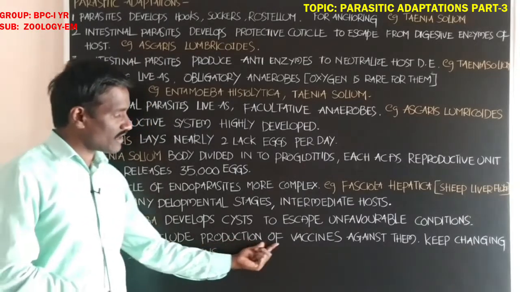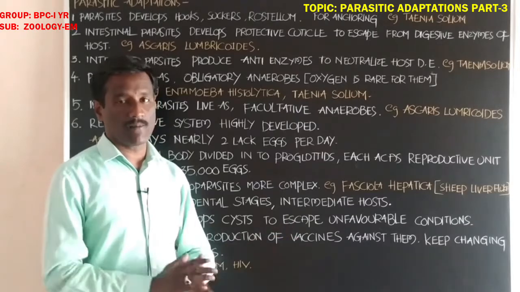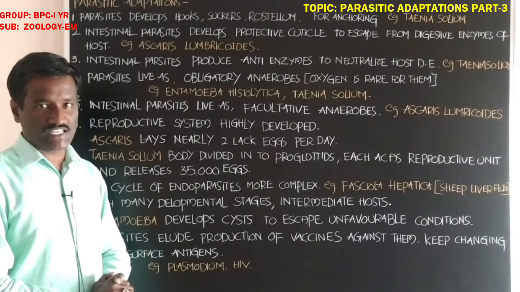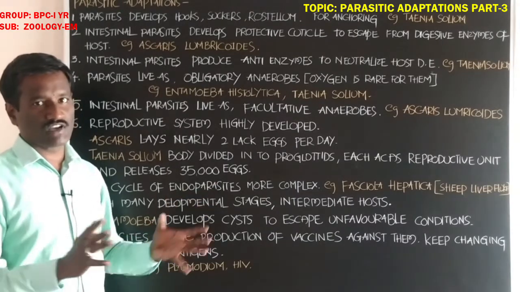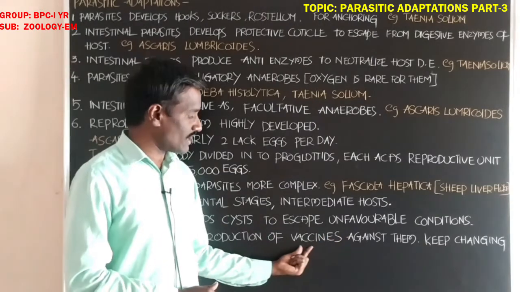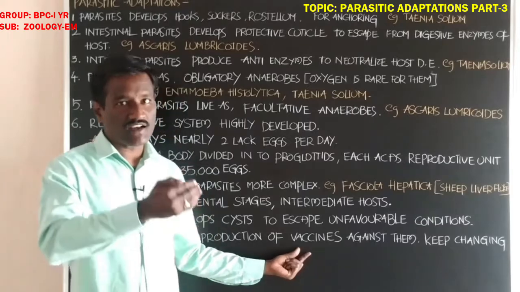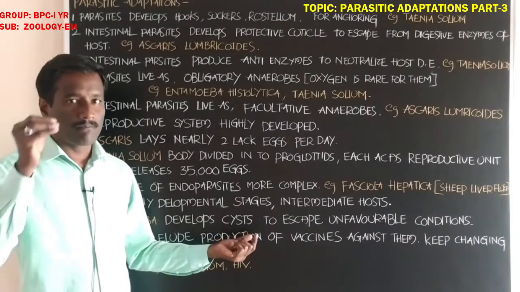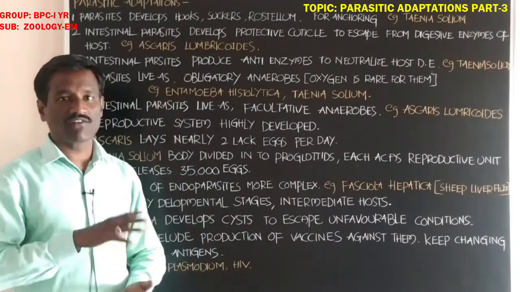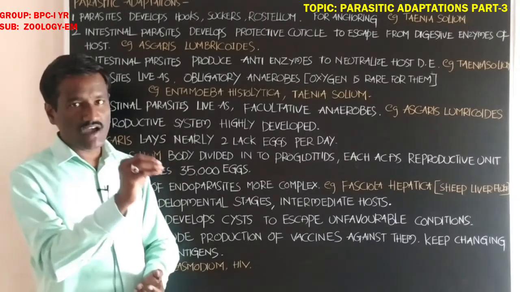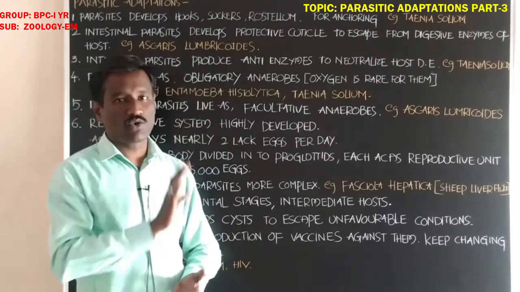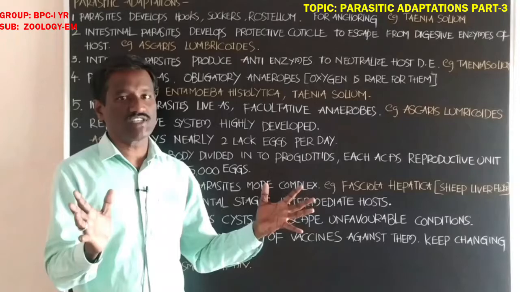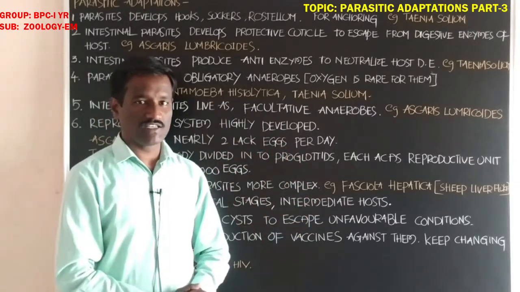Next student, another, ninth one, parasites show resistance and escape from the production of vaccines. Parasites elude production of vaccines against them. Students, some parasites and their stages easily escape from the production of vaccines. What about the vaccine? Vaccine is introduced into the animal and kills the parasitic stages present in our body, kills the particles of microorganisms in the body, and gives protection against different types of diseases.